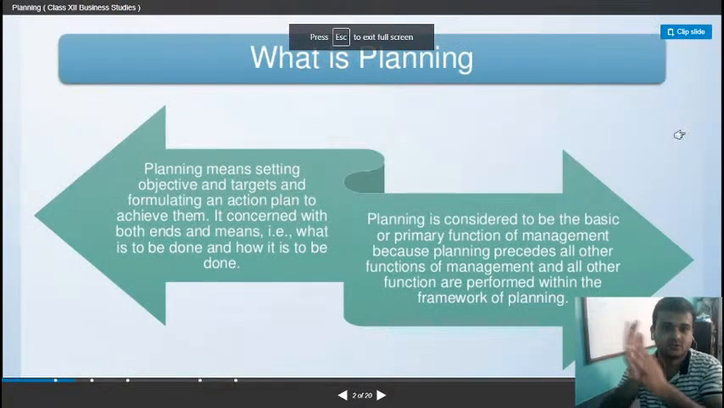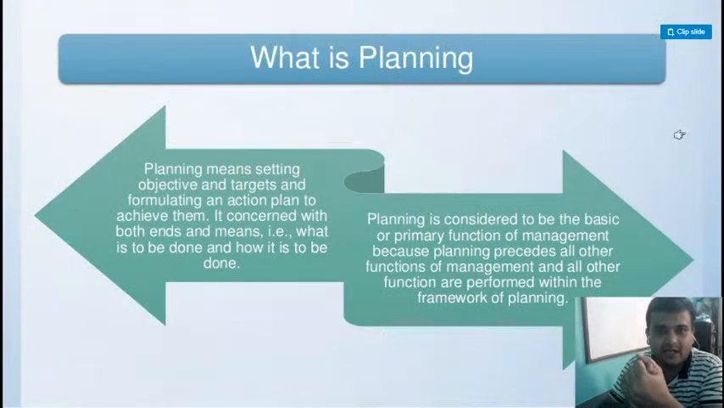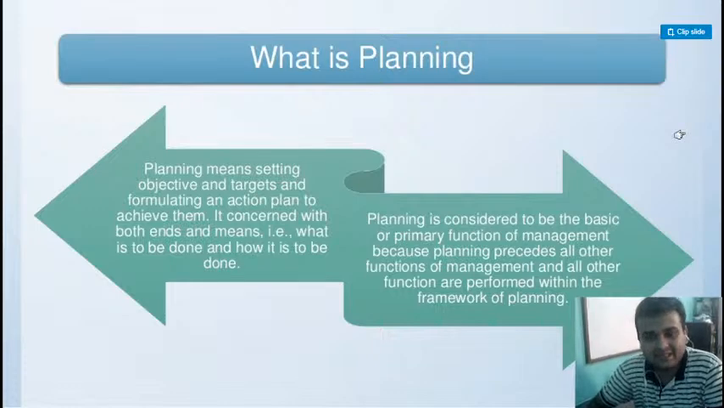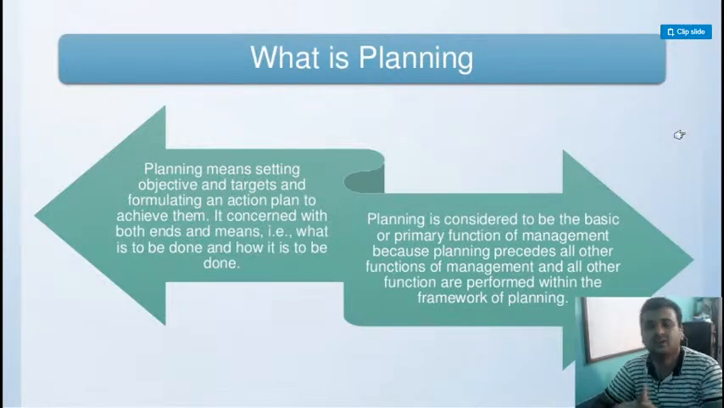Yeah. So see this first of all. As we have discussed, planning is all about three things: what to do, when to do, and how to do. What, when, and how. Three things you have to remember. What is to be done, when is to be done, and how is to be done. Clear? What, when, and how.